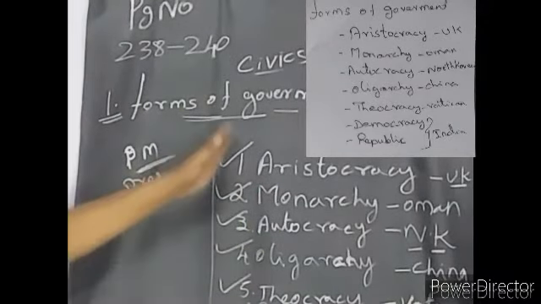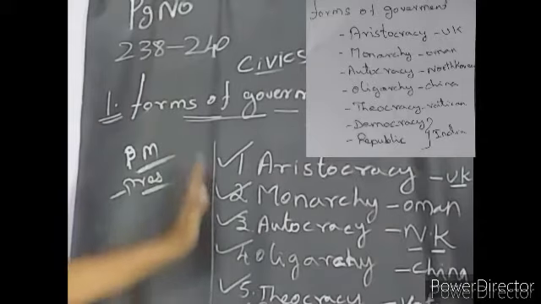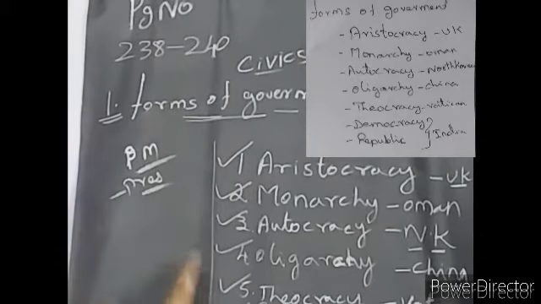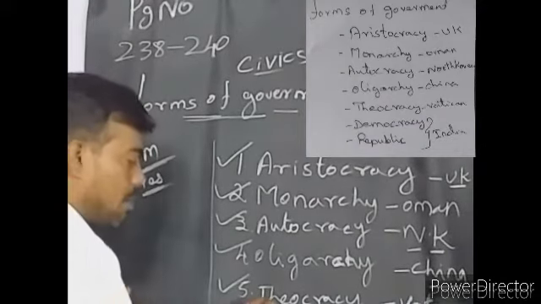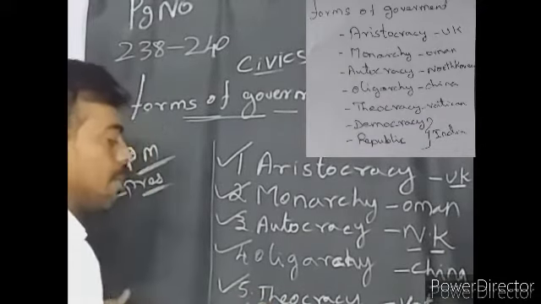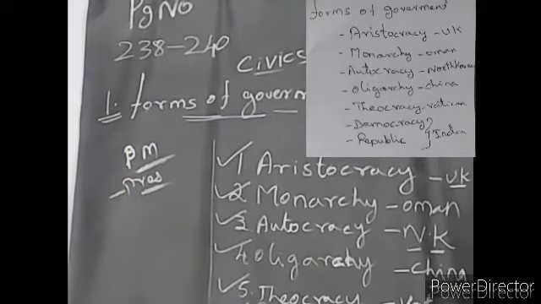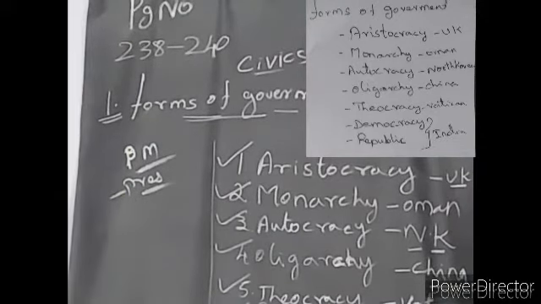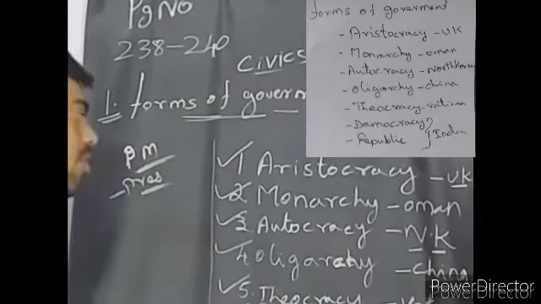Based on these methodologies only, each and every country is administrating their country and their people. So our country is following democracy and at the same time republic also. These are all the forms of government.